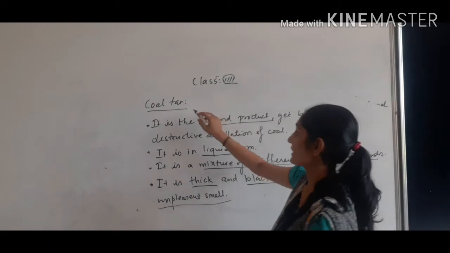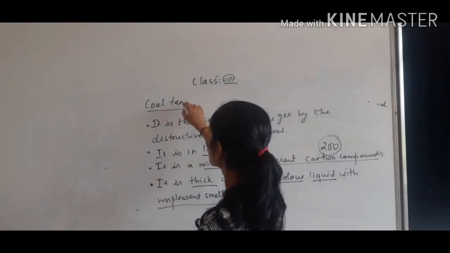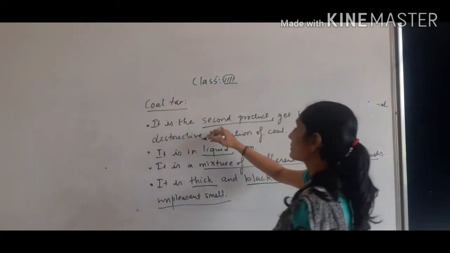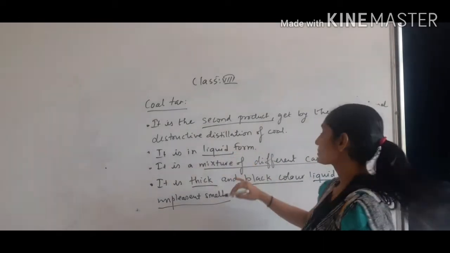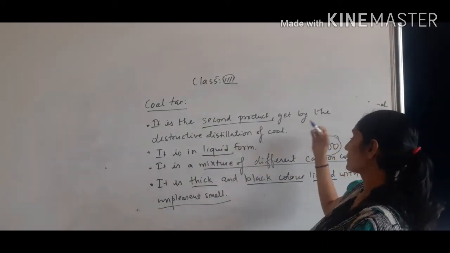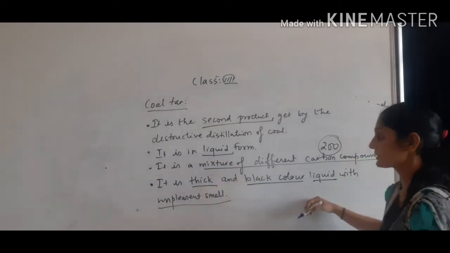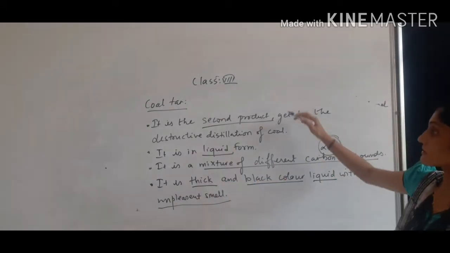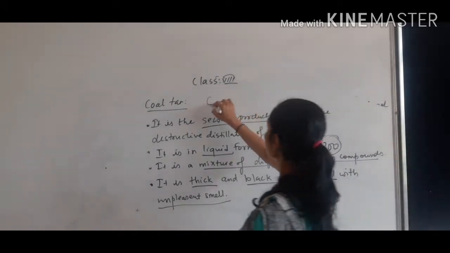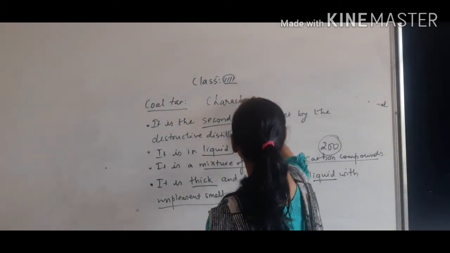So that is about the second product of coal, that is coal tar. It is liquid in form. Third, it is a mixture of more than 200 substances. It is a thick and black color liquid with unpleasant smell. So children, this is the characteristic of coal tar.